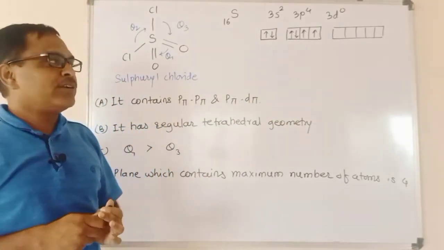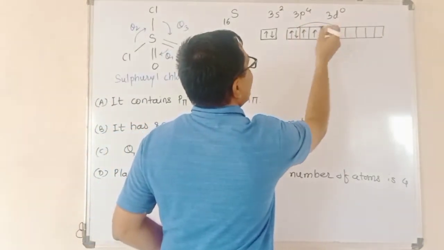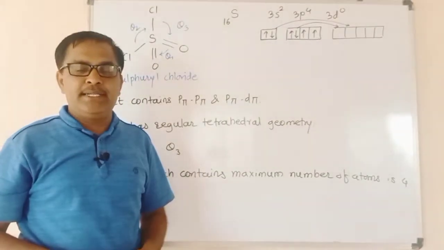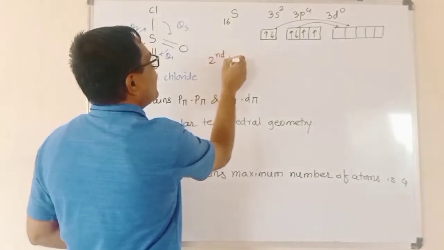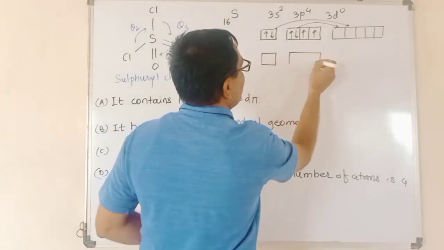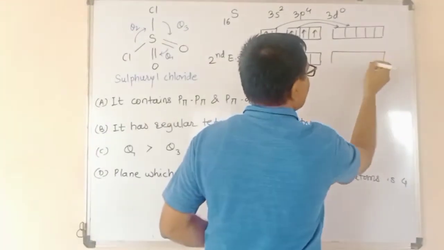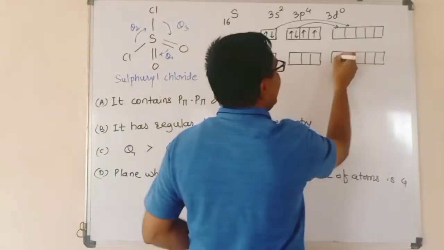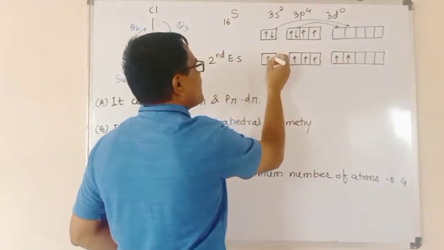These 6 unpaired electrons are achieved in the second excited state, in which electrons from the paired lower states are excited to the higher empty d orbitals. So one electron from 3s and one electron from 3p are excited, and these 2 electrons occupy the empty 3d orbitals.